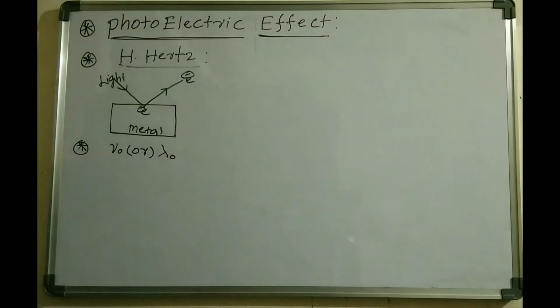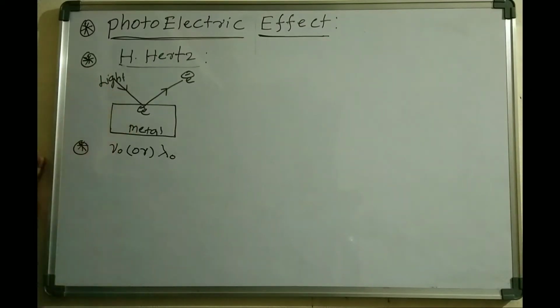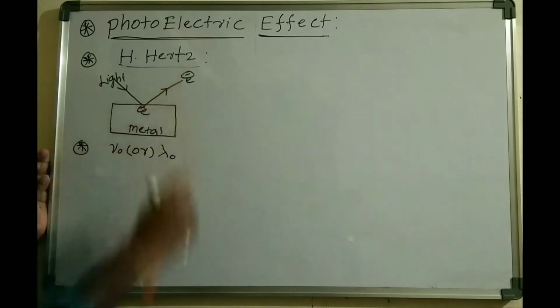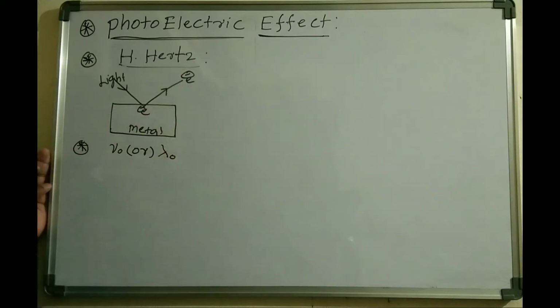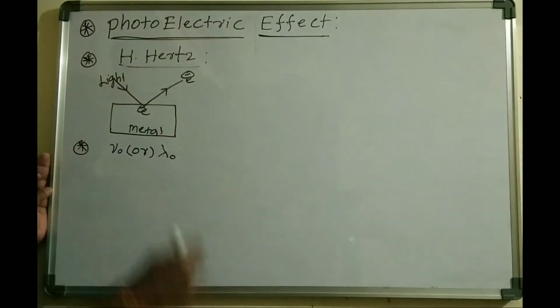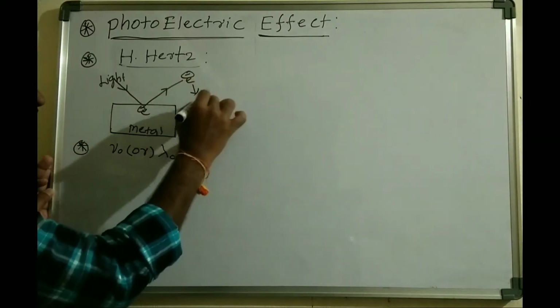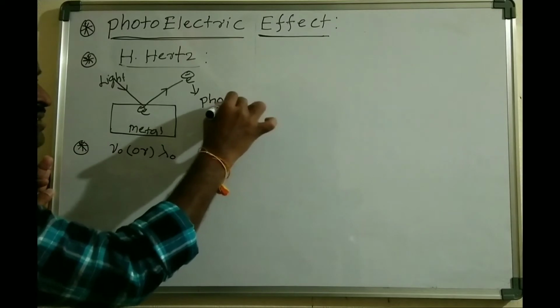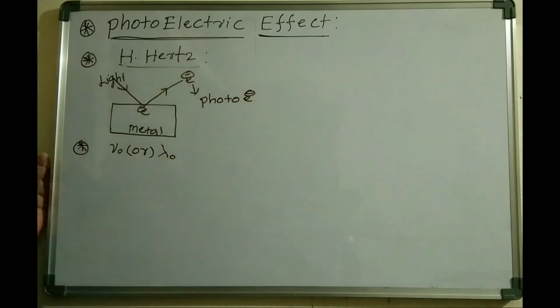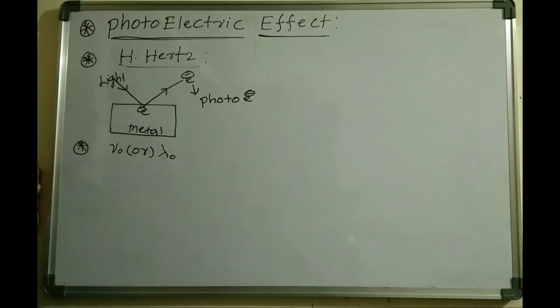He carried out so many experiments in the lab, and he observed that when a beam of light strikes the metal surface, there is an ejection of electrons from the metal surface, and that phenomenon is the photoelectric effect. The electrons ejected from the metal surface are called photoelectrons.